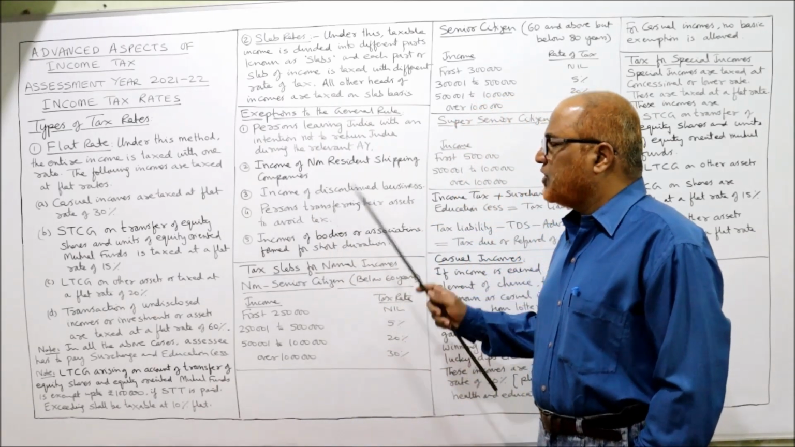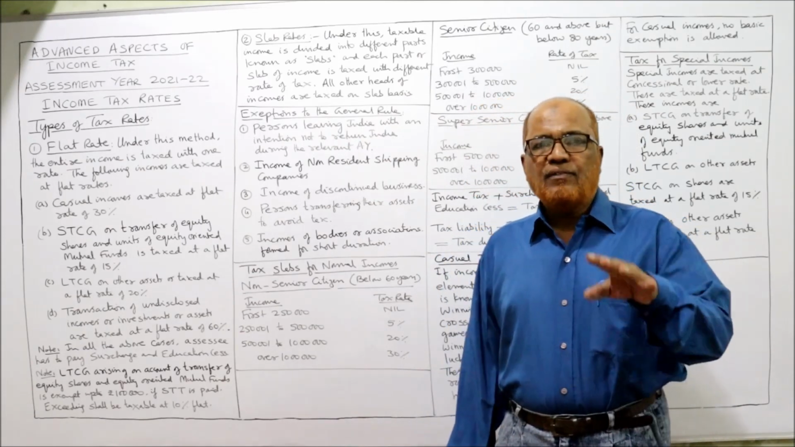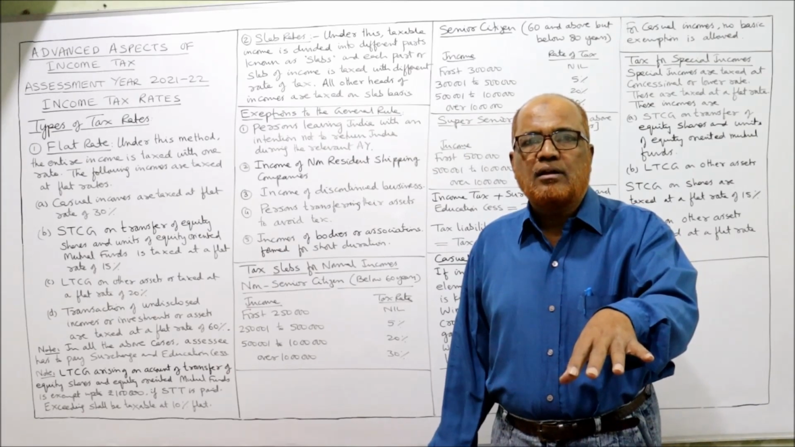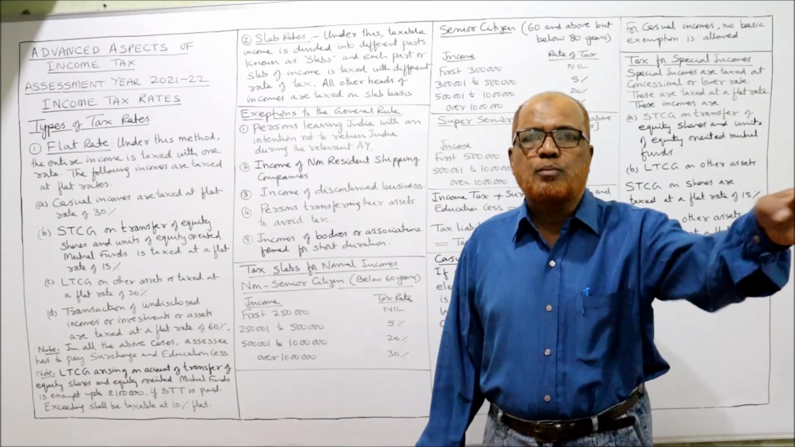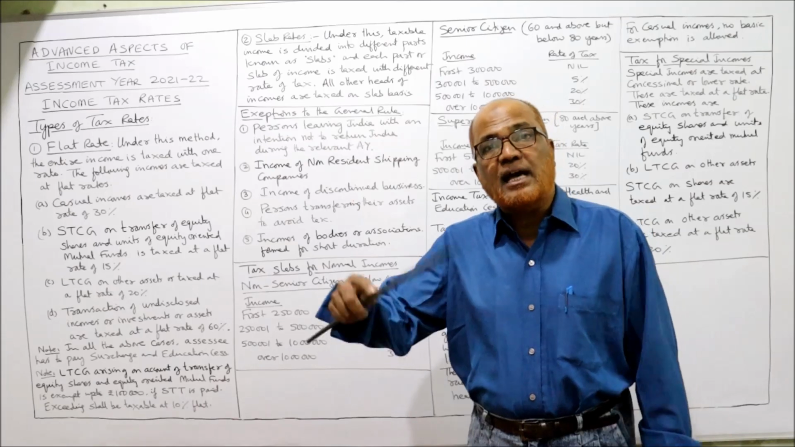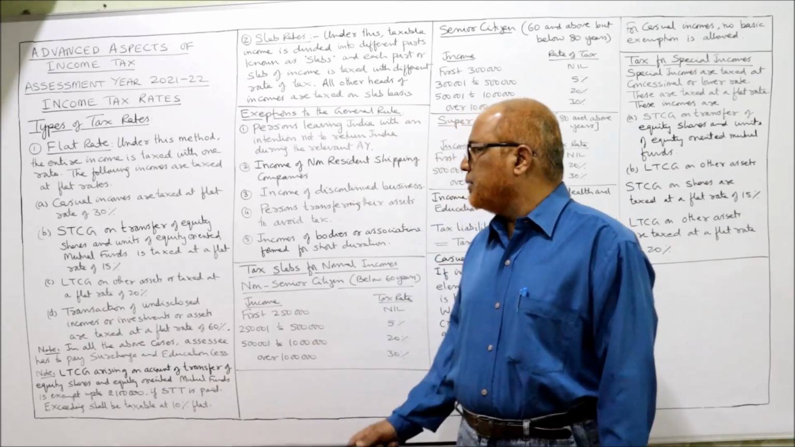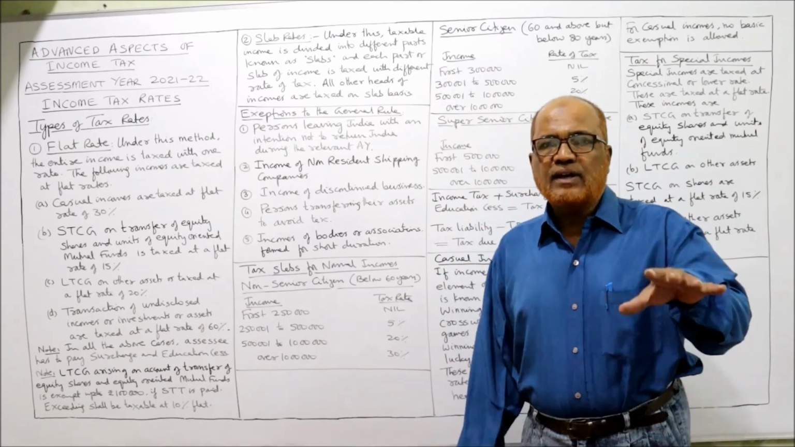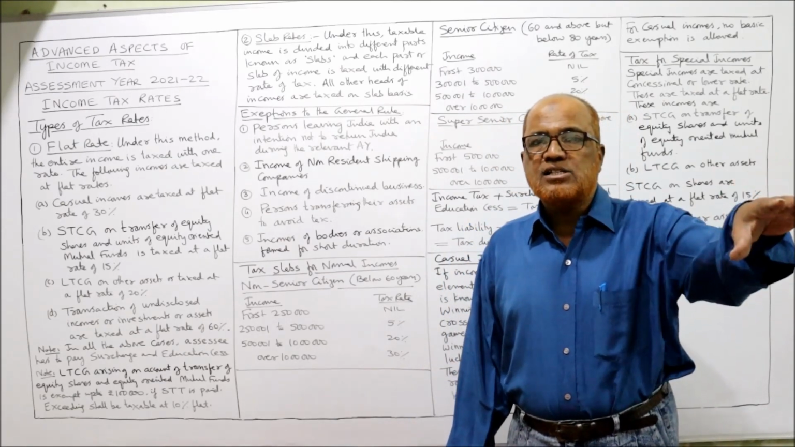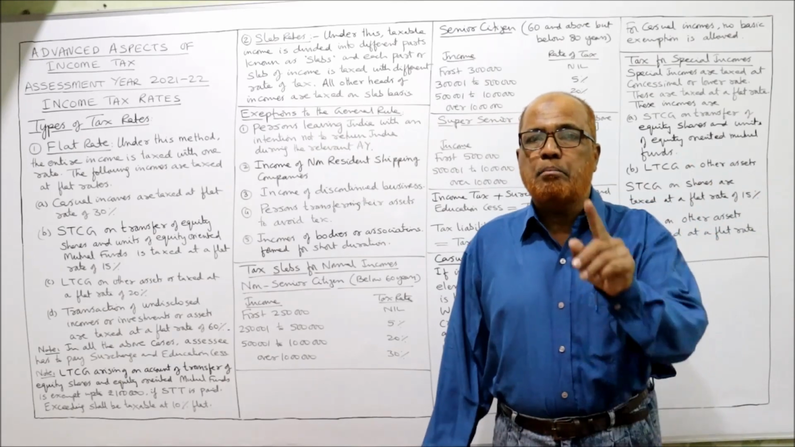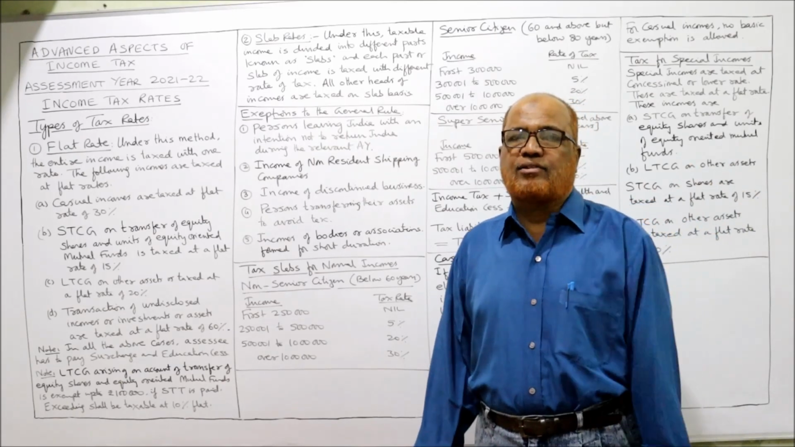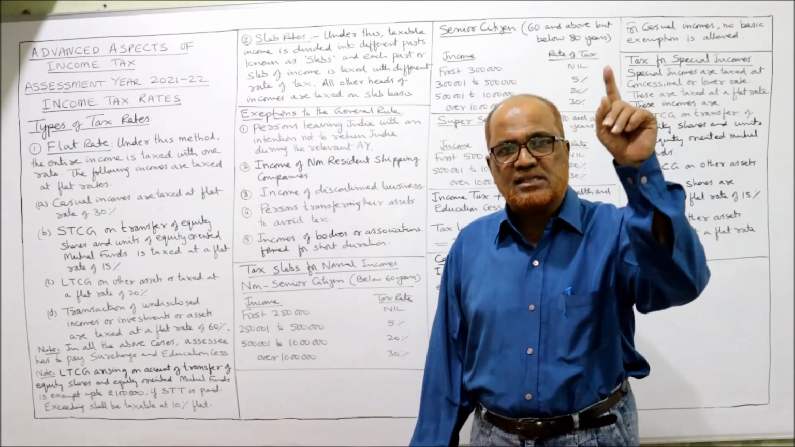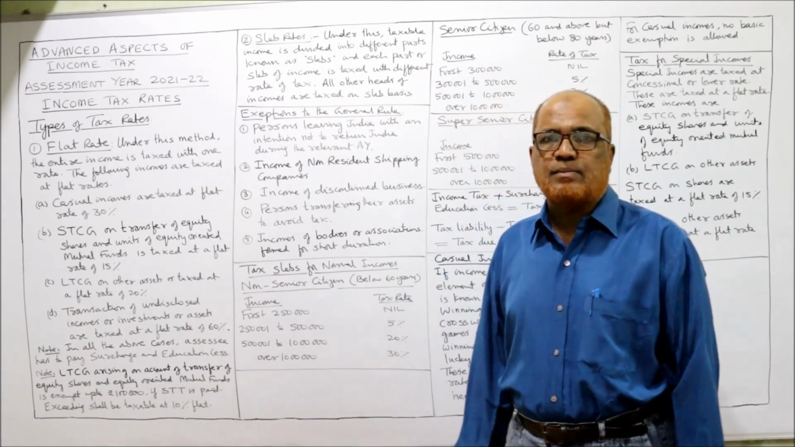Third one, income of discontinued business. If an assessee discontinued the business during the previous year, in the same previous year itself he has to pay the tax. He should not wait till the assessment year. Next, persons transferring assets to avoid the tax. If the Income Tax Act thinks that this person is transferring the asset mainly to avoid the tax, in that case the Income Tax Act will make him pay the tax in the same year, not in the assessment year.